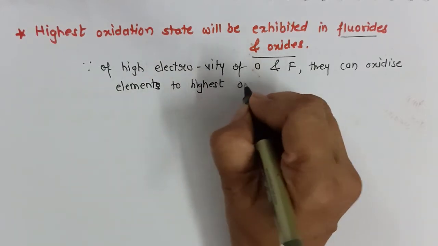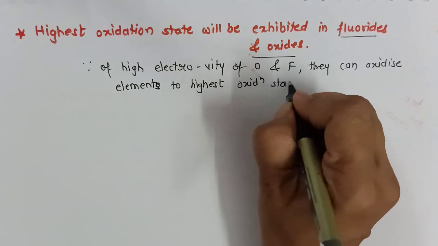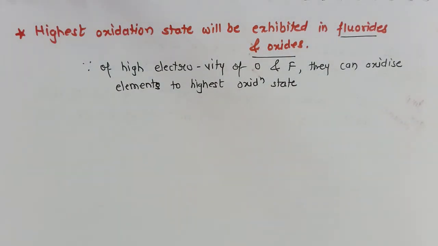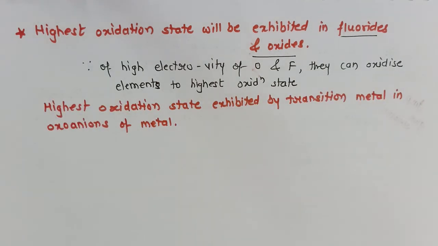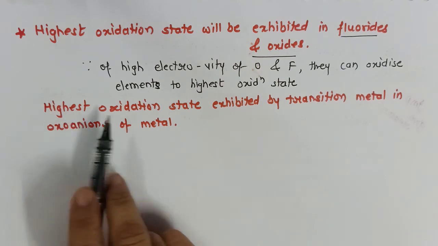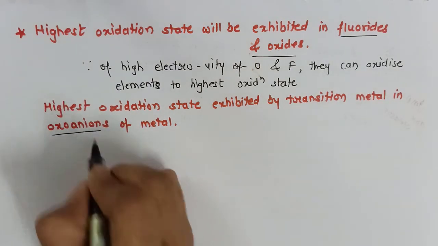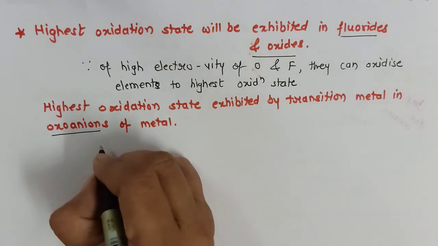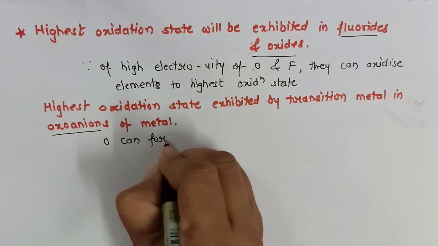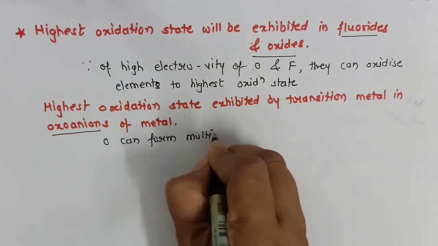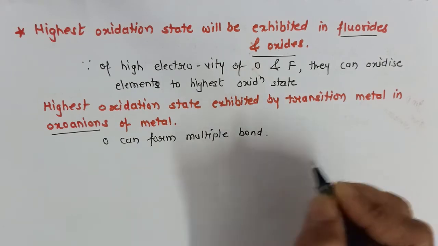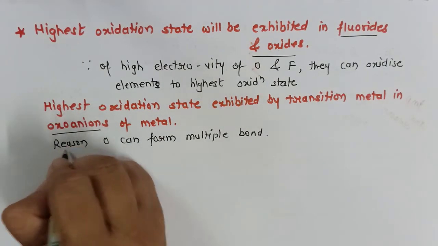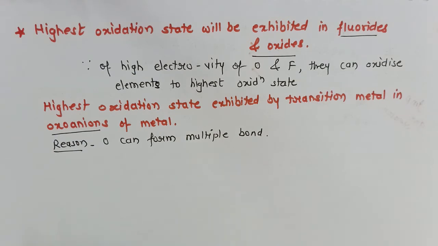Now if I compare oxygen and fluorine, then the highest oxidation state is not exhibited in fluorine but in case of oxide. So when we compare oxygen and fluorine, the highest oxidation state will be exhibited in oxoanions. That means the highest oxidation state will be exhibited in oxide. Reason? Oxygen can form multiple bonds. Oxygen can form double bonds. It can form p-pi bonds, and therefore the highest oxidation state can be exhibited in oxides.